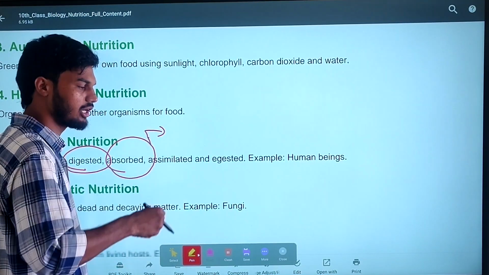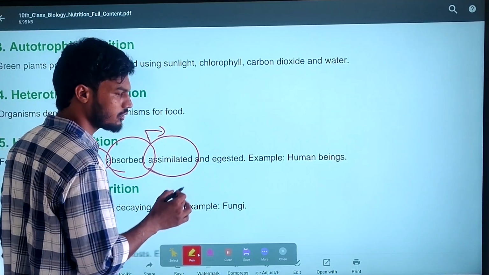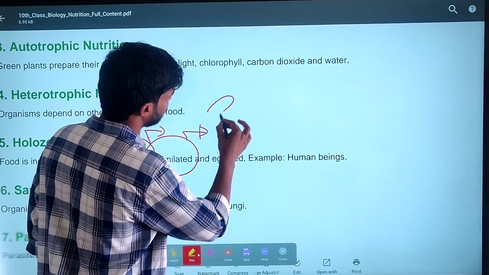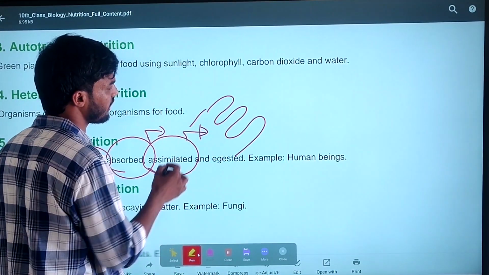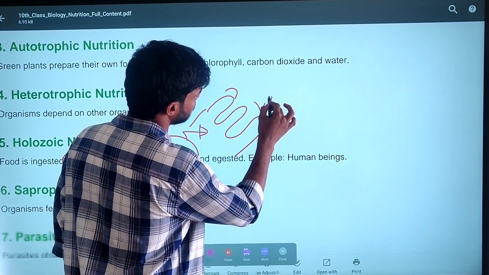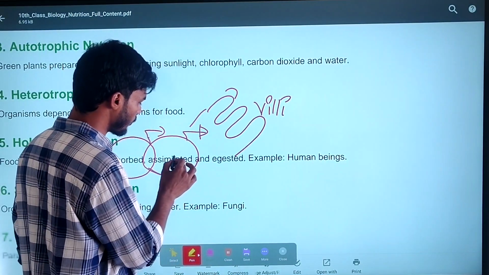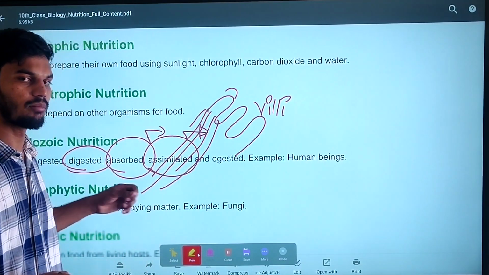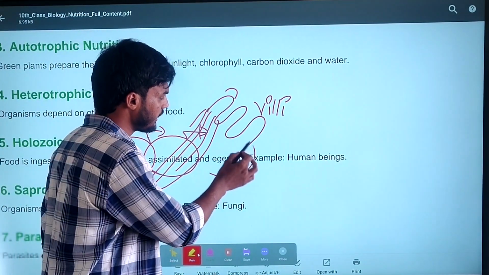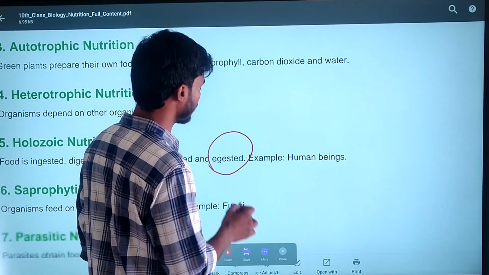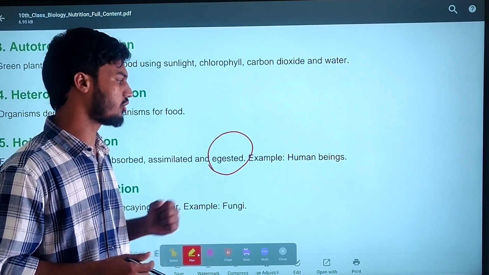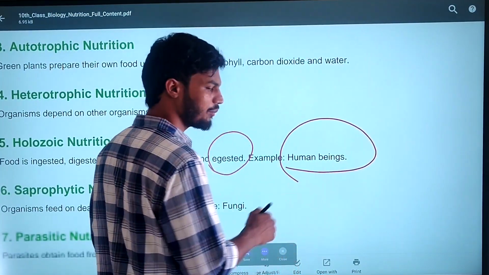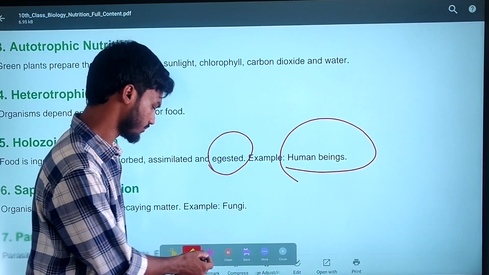The digested nutrients will be absorbed, and the absorbed nutrients will be transported to all your body parts through finger-like projections. In the small intestine, the finger-like projections are known as villi. From these, the absorbed nutrients transfer to the blood vessels, and this blood transfers them to all our body parts. After that, the remaining undigested food is sent outside of our body through excretion. Examples: human beings, and amoeba also follows holozoic nutrition.